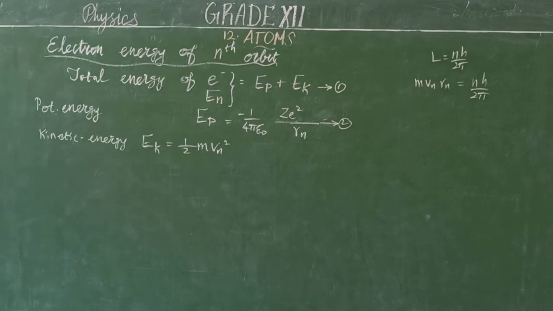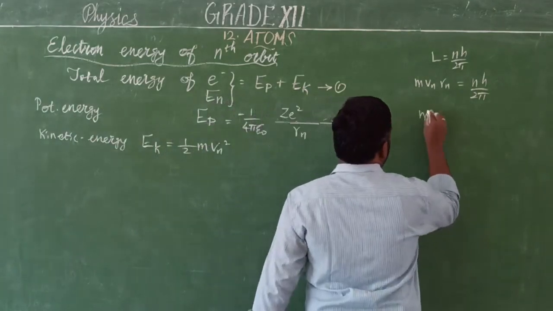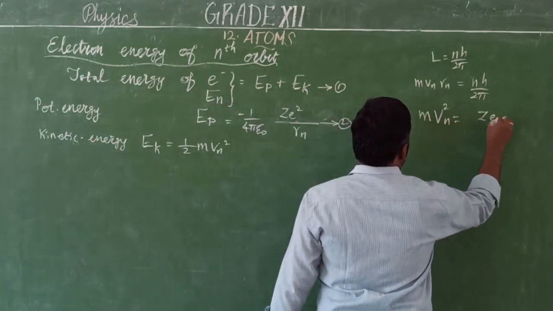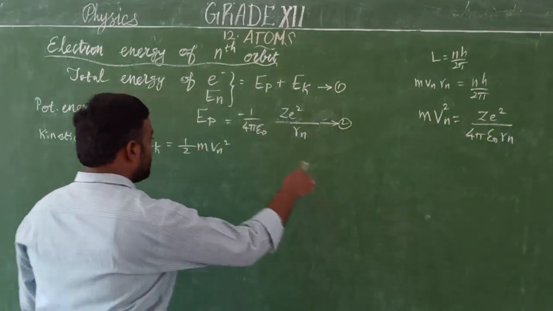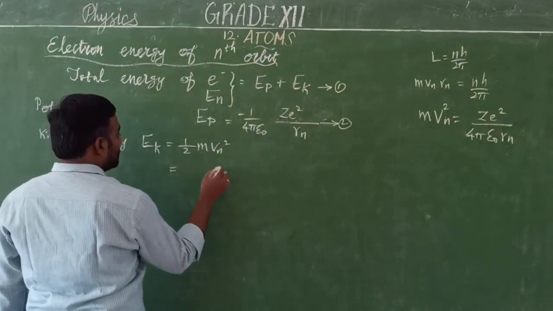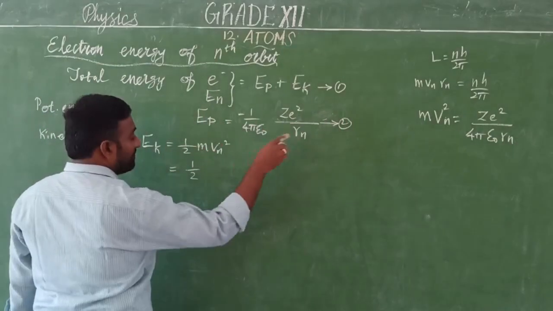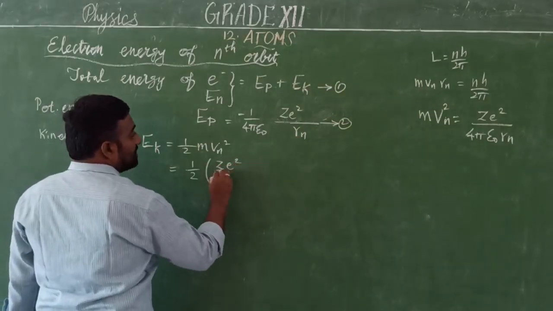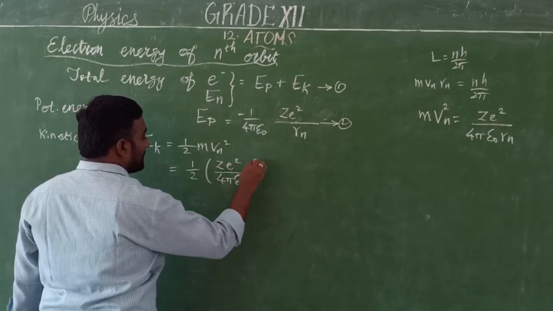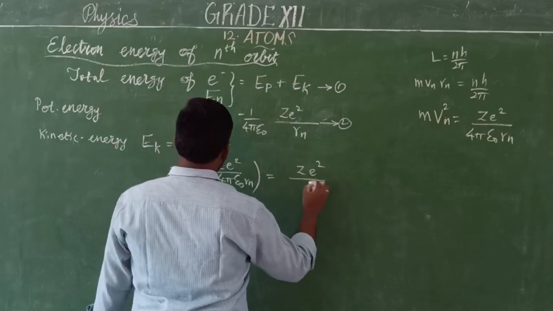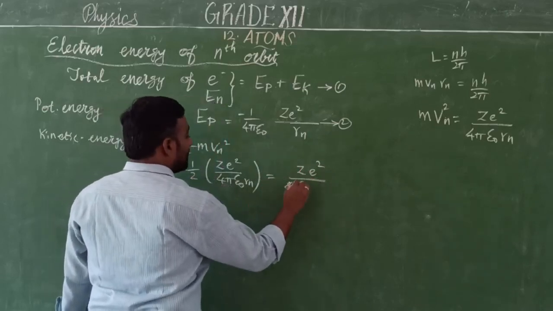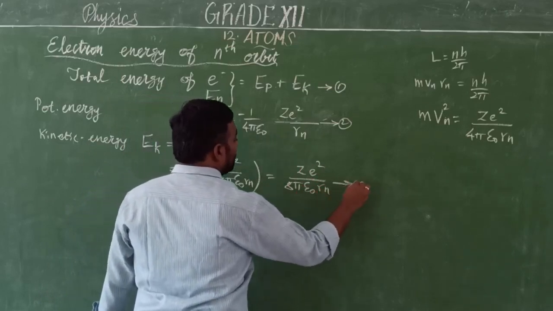The kinetic energy is half m v square. So what is the m v square value? From this, m v square is equal to Ze square by 4 pi epsilon naught into Rn. Substitute the value here. Half into, instead of m v square, Ze square by 4 pi epsilon naught into Rn. Finally we get the value Ze square by 2 times 4, that is 8 pi epsilon naught into Rn. This is equation number 3.